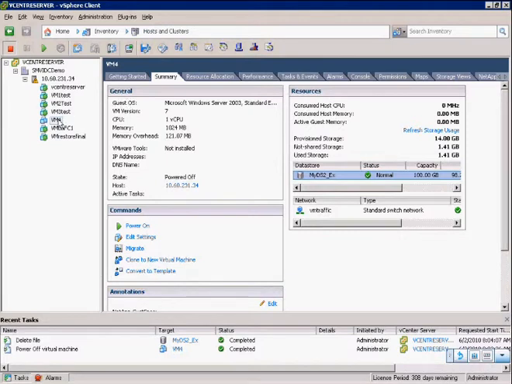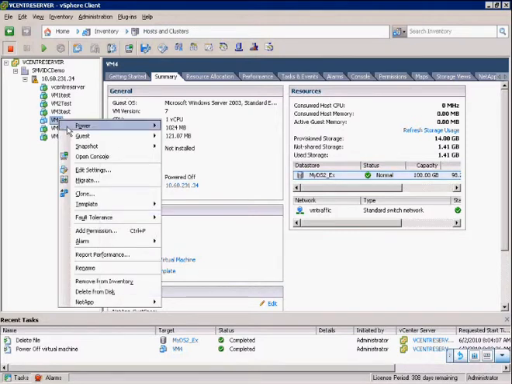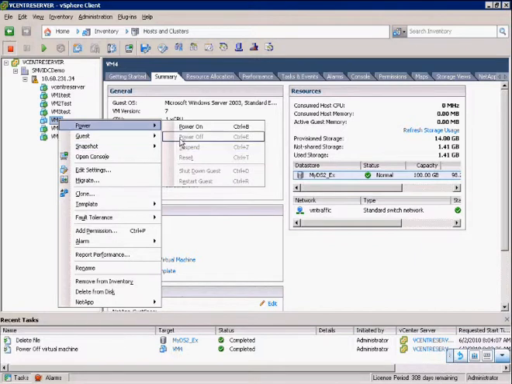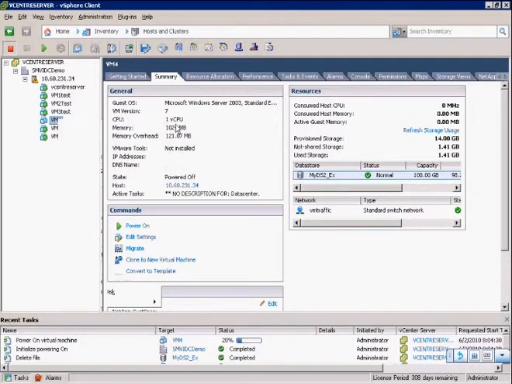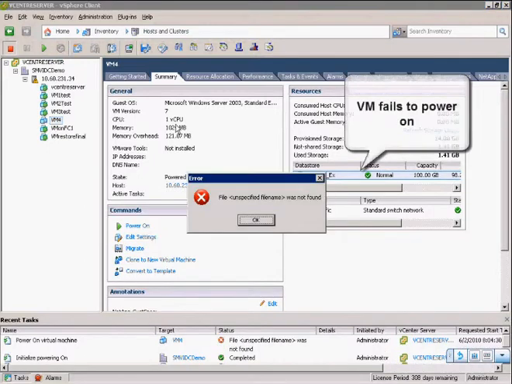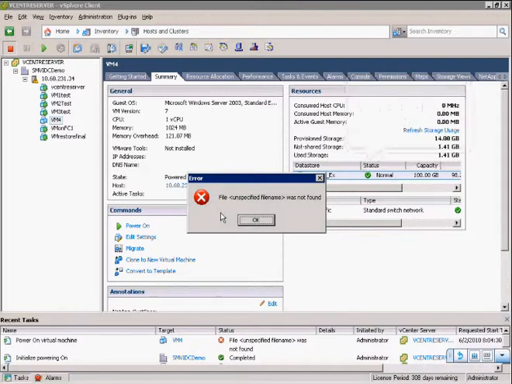Now, as we attempt to power on the VM, the power on process will fail. So the VM is offline and inaccessible to you. Now let's restore the VM using the VSC 2.0.